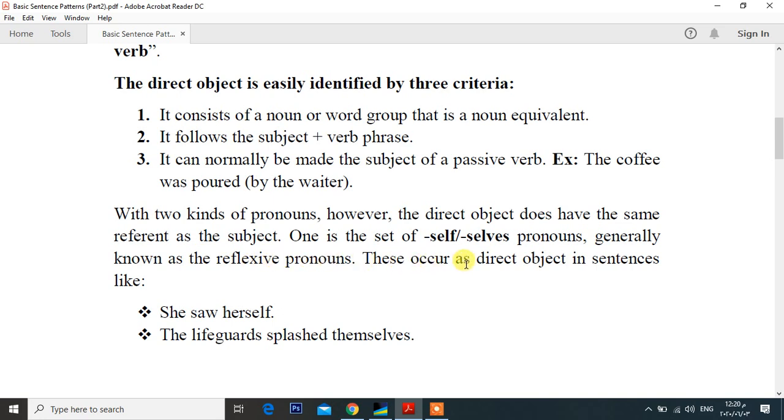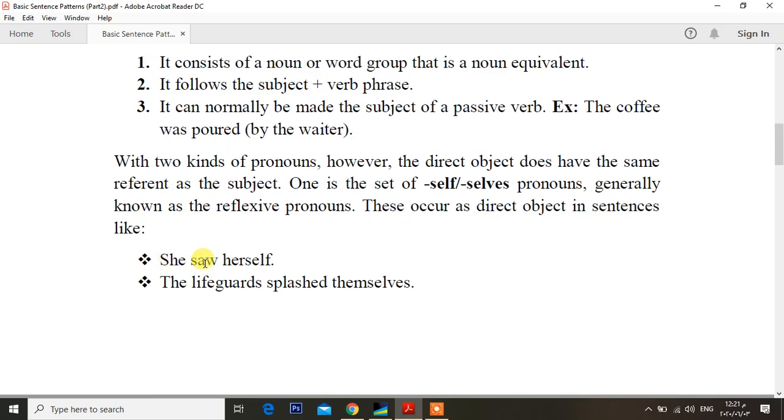These occur as direct object in sentences like, for example here, she saw herself. Herself is a direct object and also a reflexive pronoun. So here they have the same referent, she and herself. They are referring to the same person.